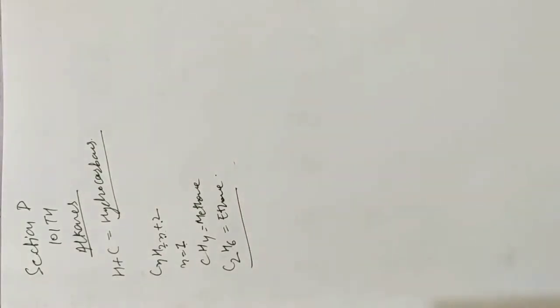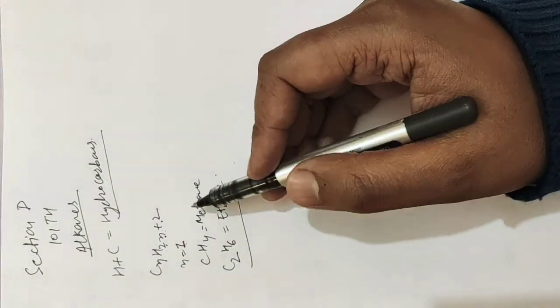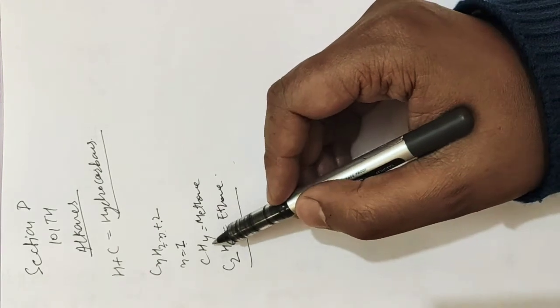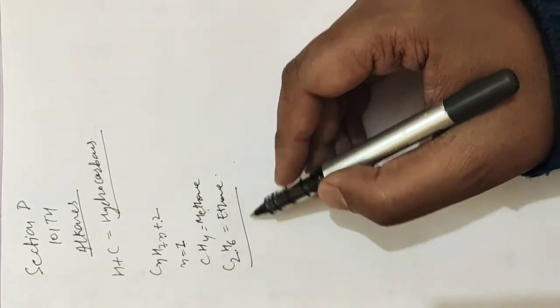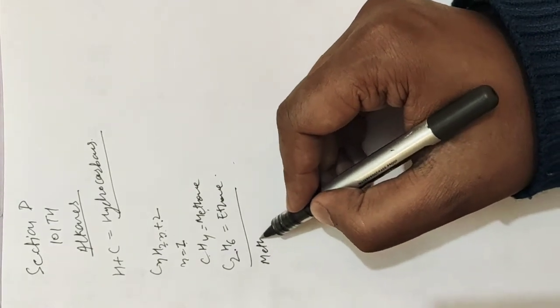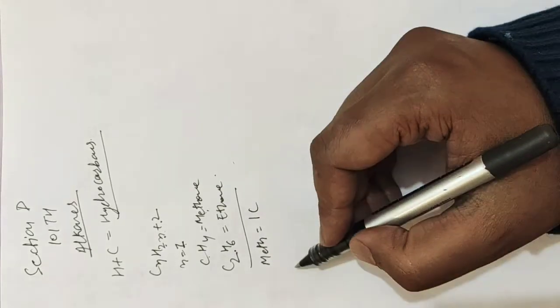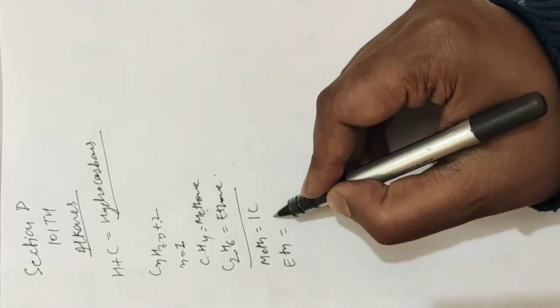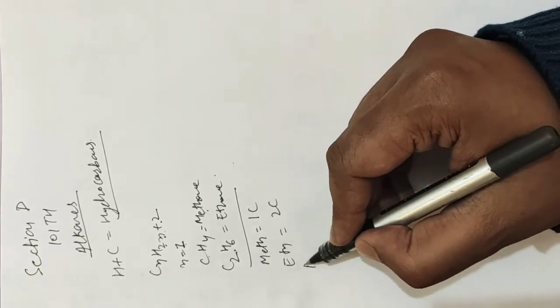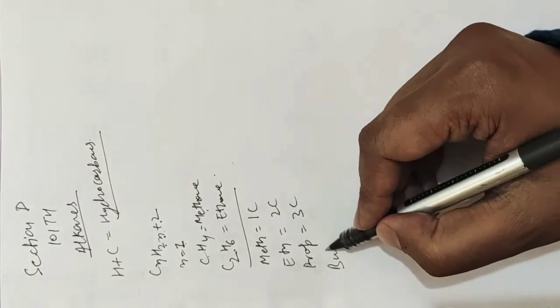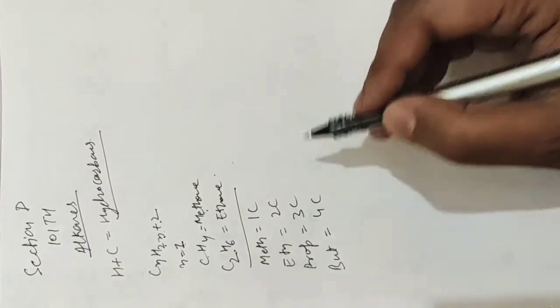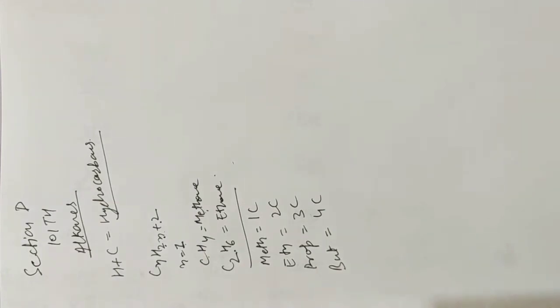And you can go through the IUPAC nomenclature. What does that mean? That means how to write the names of hydrocarbons. So methane means when we use the word meth, it means there is one carbon. When we use the word eth, it means there are two carbons. When we use the word prop, it means there are three carbons. When we use the word but, it means there are four carbons in that particular compound or chain.